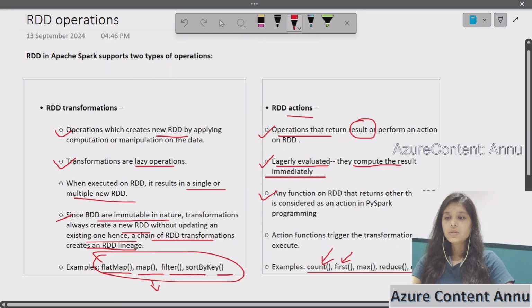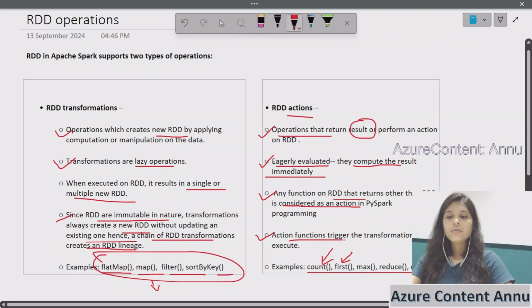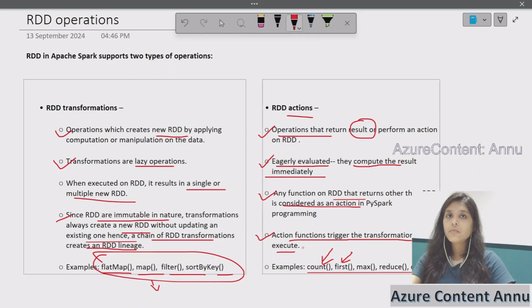Now coming to the third point: any function on an RDD that returns something other than an RDD is considered an action in PySpark programming. As I discussed, the output of an action will always be some kind of data which is not a new RDD. That is the difference between an RDD action and an RDD transformation. Now coming to this point, an action function triggers the transformation to execute. The transformation will not get executed unless we accompany it with some kind of RDD action. So actions are used to trigger and execute the transformation on top of the RDD.